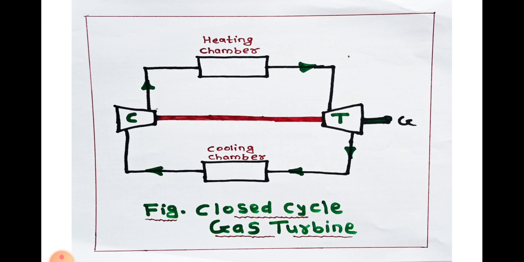Here, what is the combustion chamber? It is the external heating of the fluid which is circulated through the system. So instead of a combustion chamber, here a heating chamber is there. The external heating takes place, by which the fluid is heated and then passed to the turbine blade. Because of external heating there is no chance of mixing of the fluid with the combustible gases, because the heating is external.